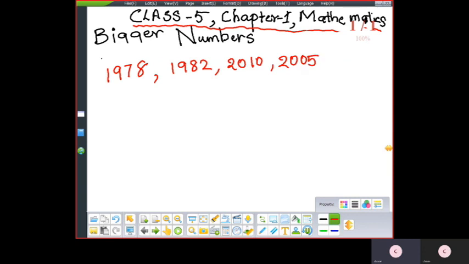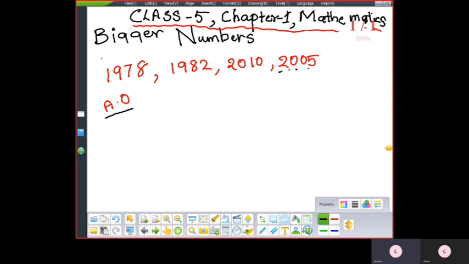So firstly, you have to write the ascending order. What is ascending order? Ascending order means small to big. All are 4 digits.